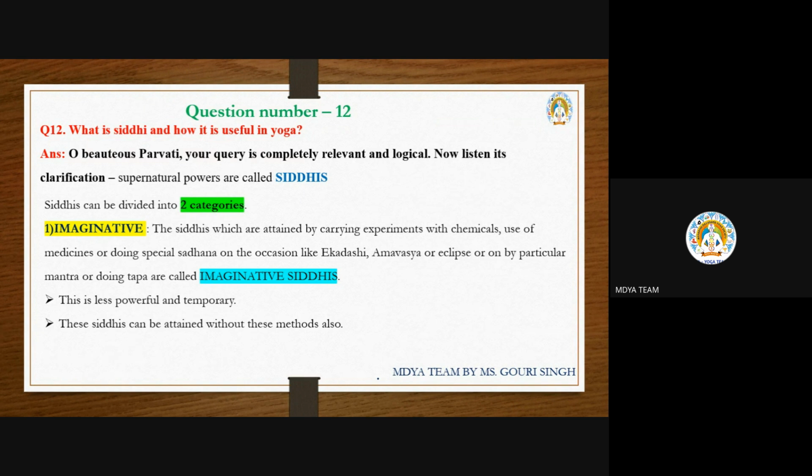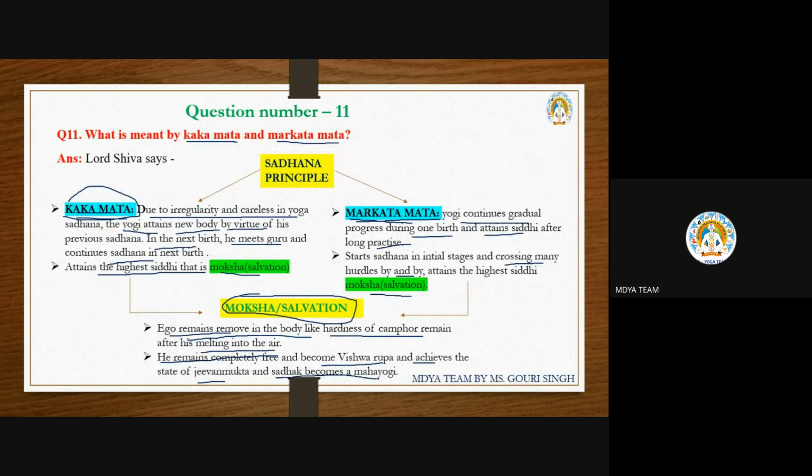This is question number 12. What is question number 12? It is: what is the siddhi? Siddhi here means the magical power. What will one person get during his sadhana? Specifically, it is talking about the kakamat, because the obstacles are the siddhis.